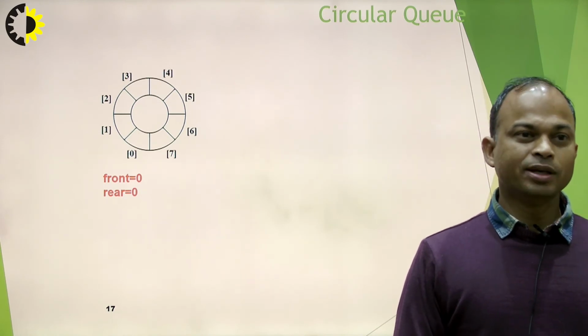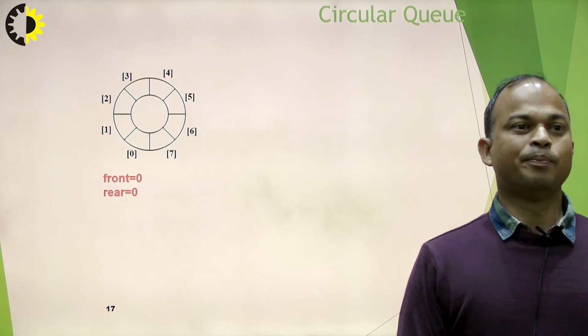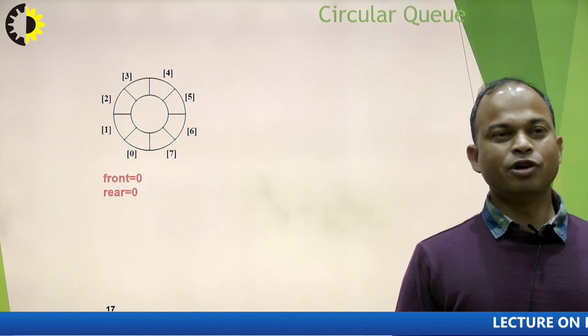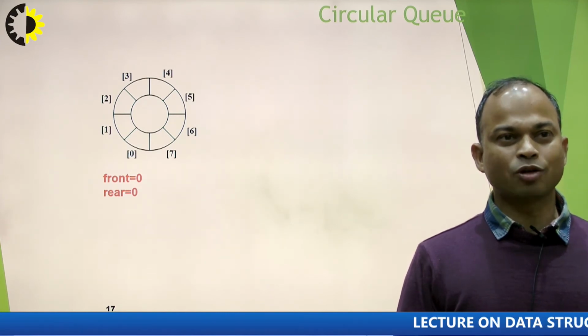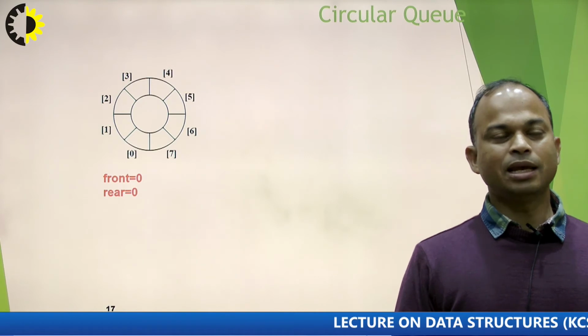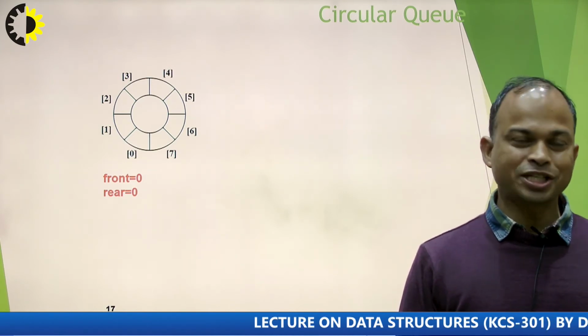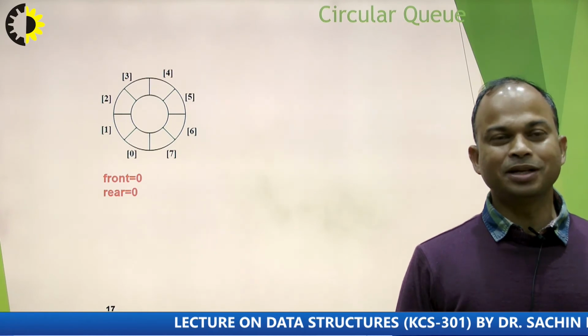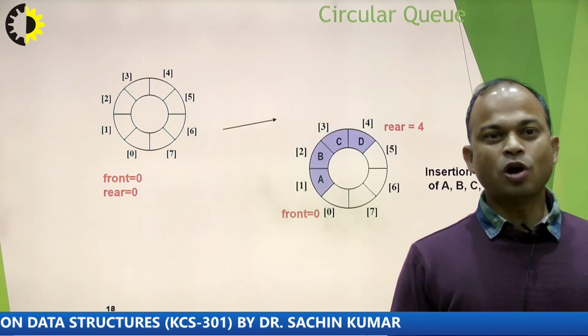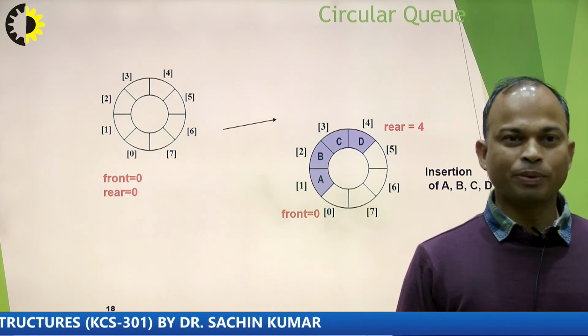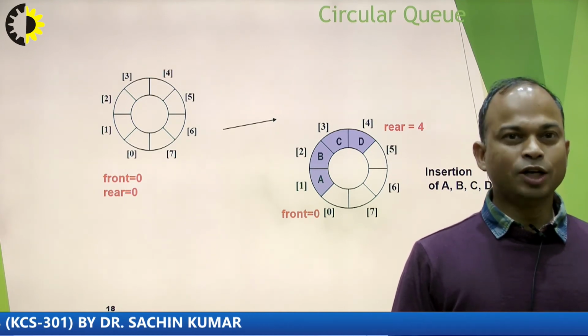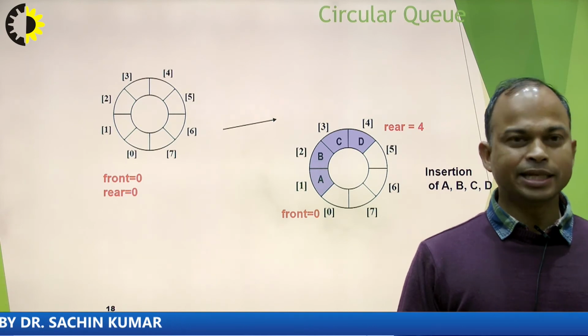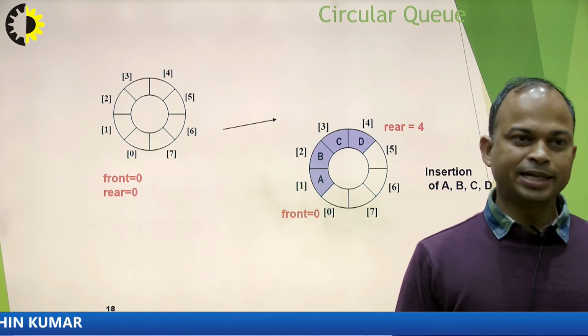So initially we have set both front and rear equals to 0. This is the initial condition, and if we observe here, this queue is in circular manner. I mean, say if we have any item in the 7th location, then next item we can insert at the 0 location. So this queue is shown in the circular manner. If we talk about the insert operation or delete operation, so same ends here we have. Ends are called front and rear.